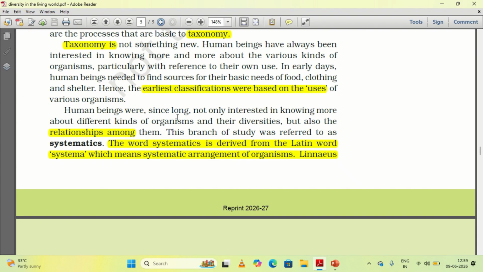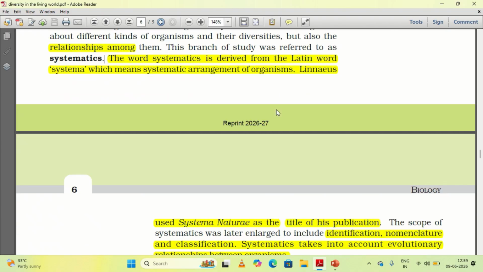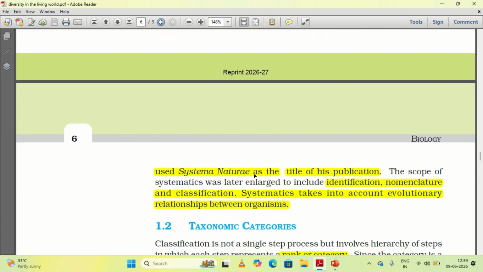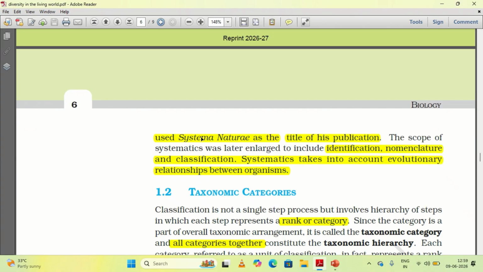Along with taxonomy, there exists another branch which we call systematics, which takes into account the relationship among living organisms. The word systematics is derived from the Latin word systema, meaning systematic arrangement of organisms. It was given by Linnaeus and he used it in his book known as Systema Naturae.